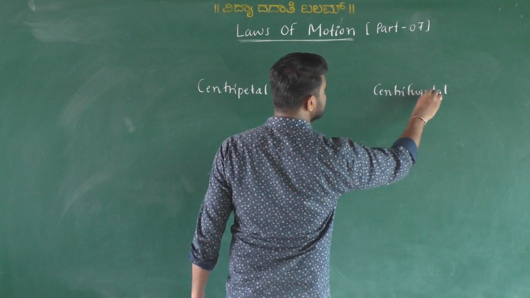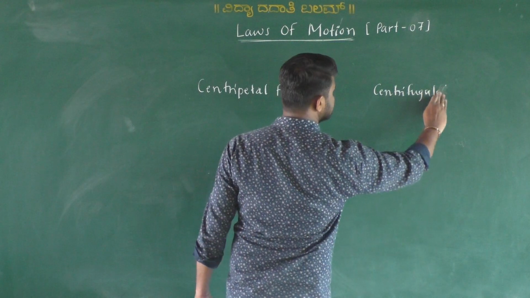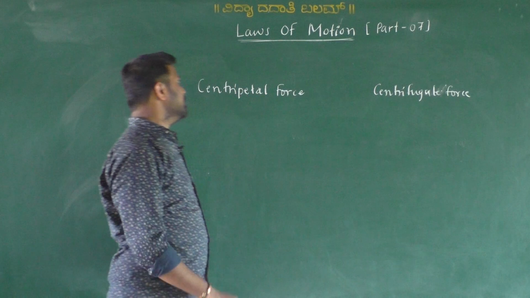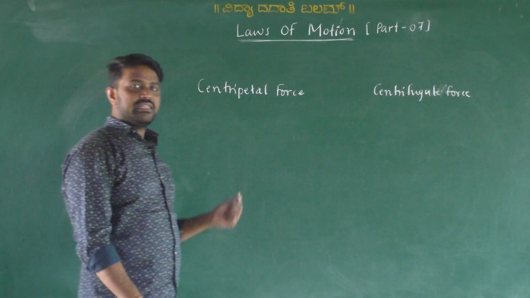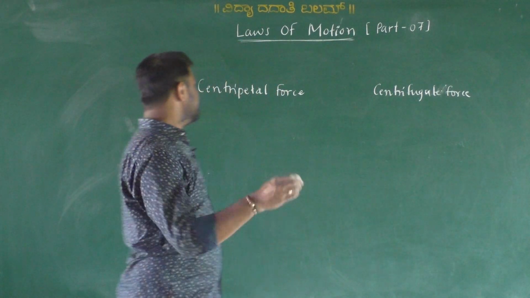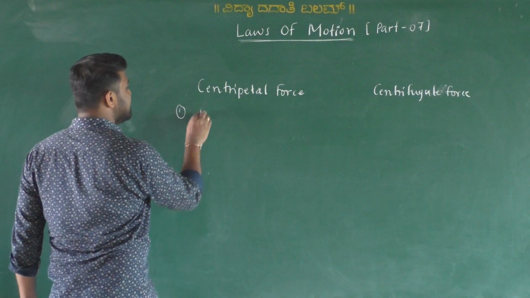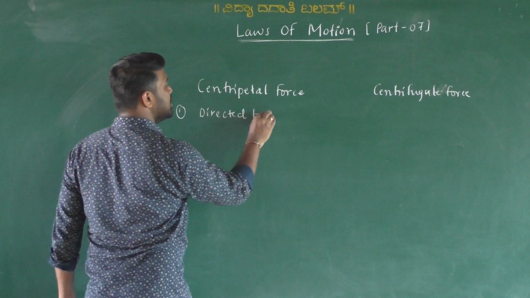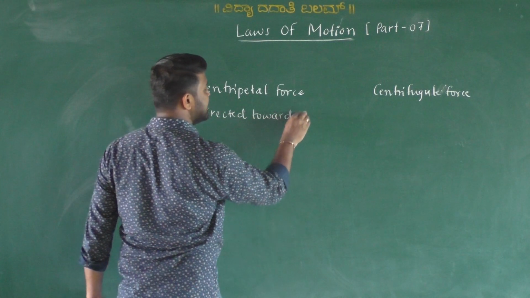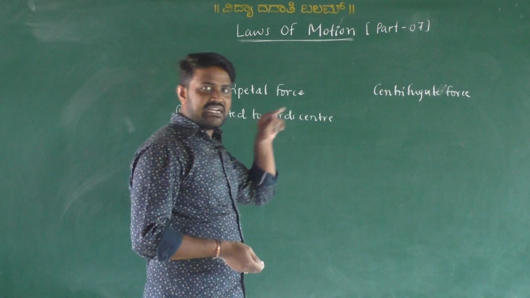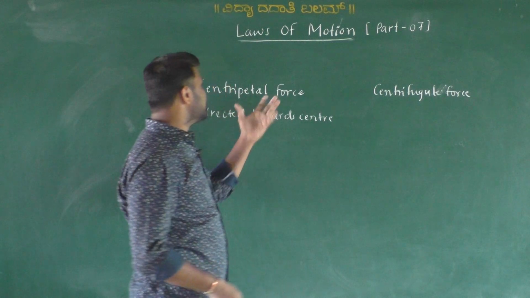In the case of centripetal, the force is always directed towards the center. That is called centripetal force.